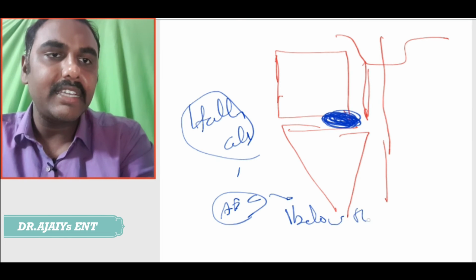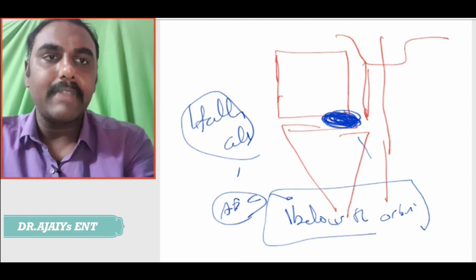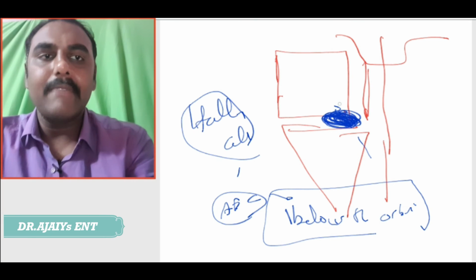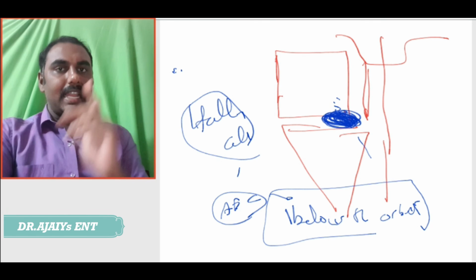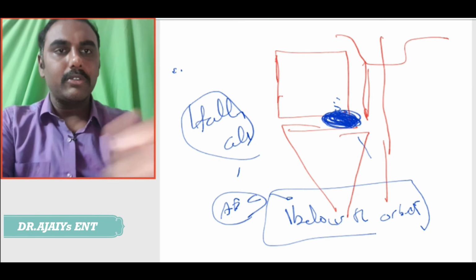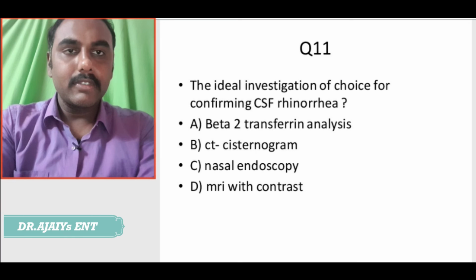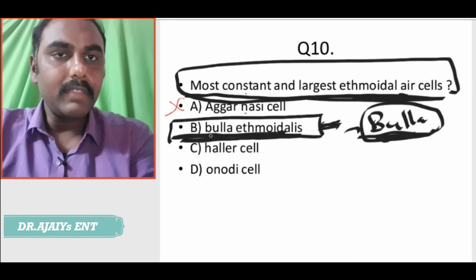What is the significance? If I am doing a FESS surgery and I blindly open the Haller cell, I may injure the orbit. So, a repeated MCQ: Haller cell, an anterior ethmoidal cell, lies in close relation with the orbit. So it is not the Haller cell.